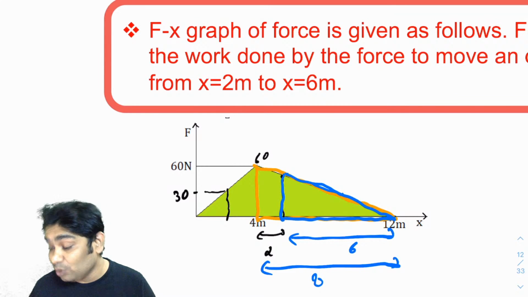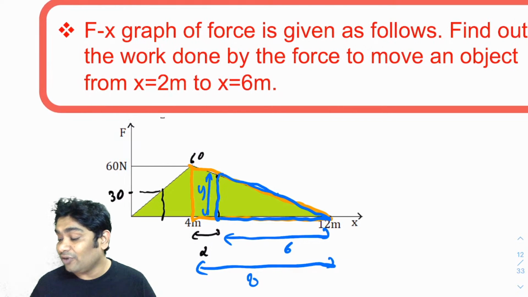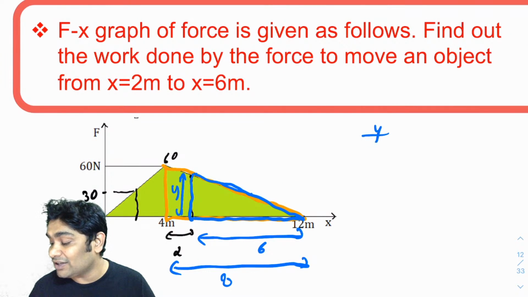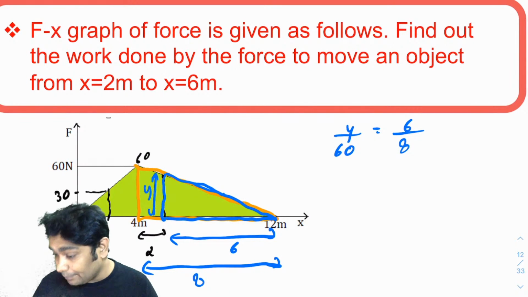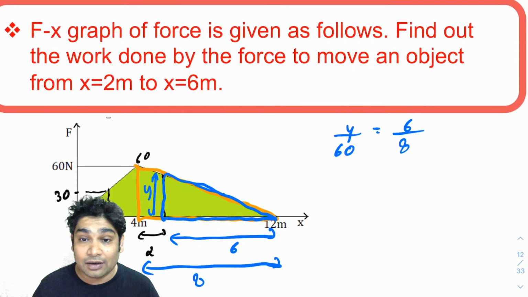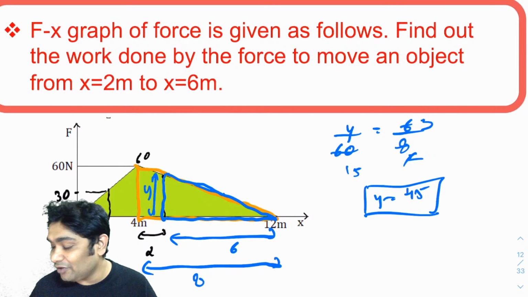So if this is some y, from similarity you can say y over 60 would be equal to 6 over 8. That is what you can do to find your similarity. Hi AP, good to see you here. Now all you need to do is, this will go by 4 and 15, so then this is 3. So y, you will realize, is 45. So the height of this is 45.